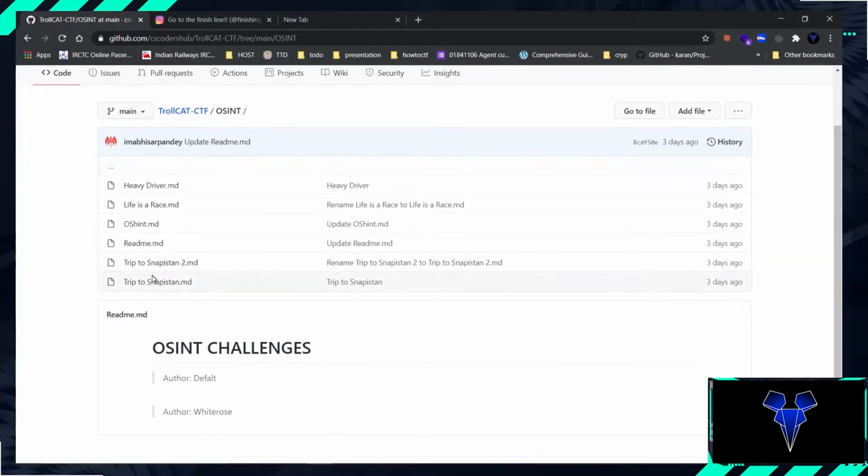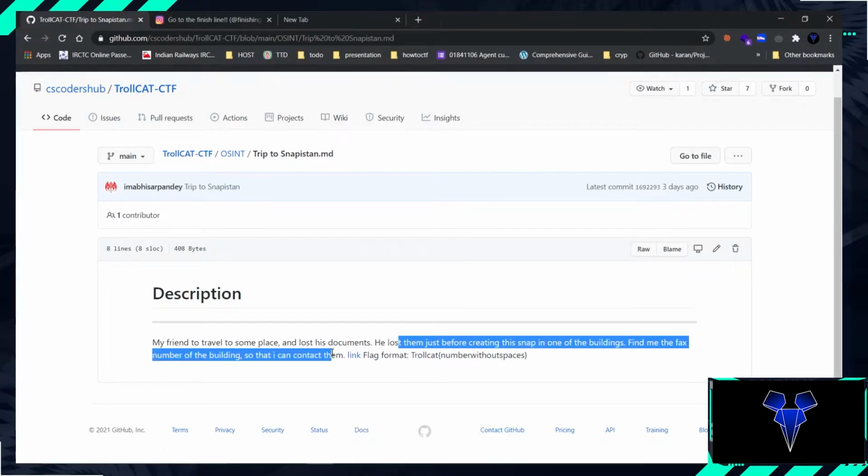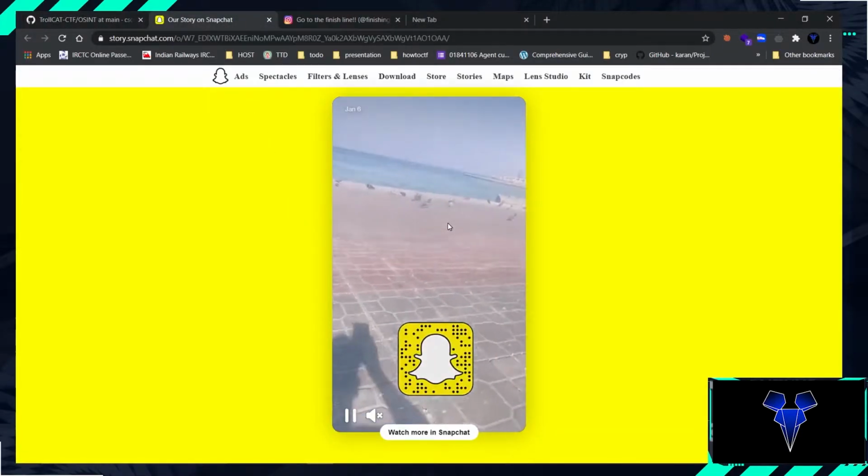Now we go on to Trip to Snapistan. The description says my friend traveled to some place and lost his document. He lost them just before creating the snap in one of these buildings. Find me the fax number of the building so that I can contact them. Link and flag format. So we click on the link to do this. And this is the snap.